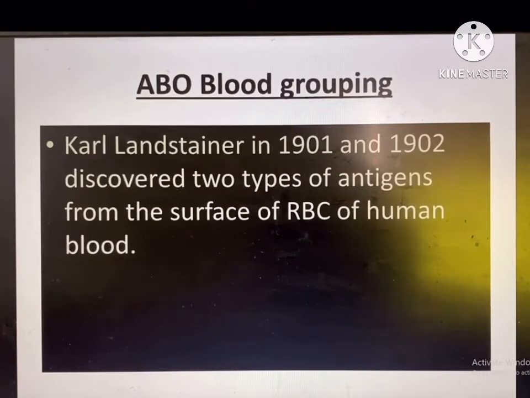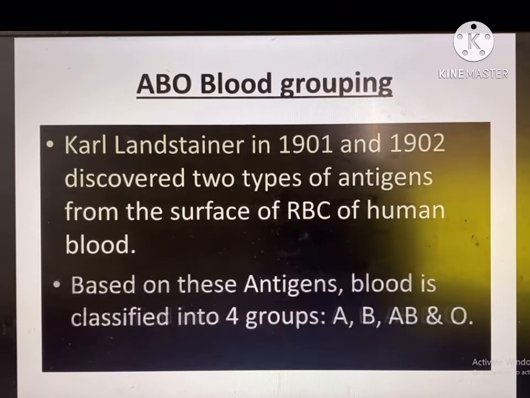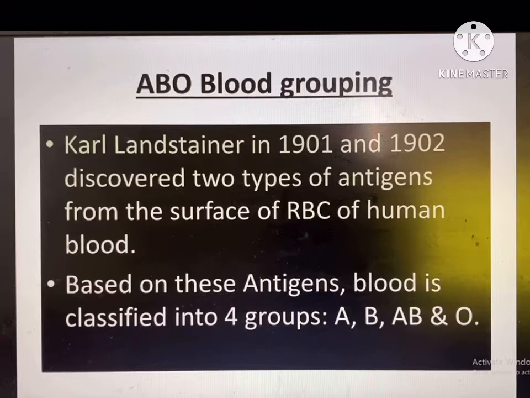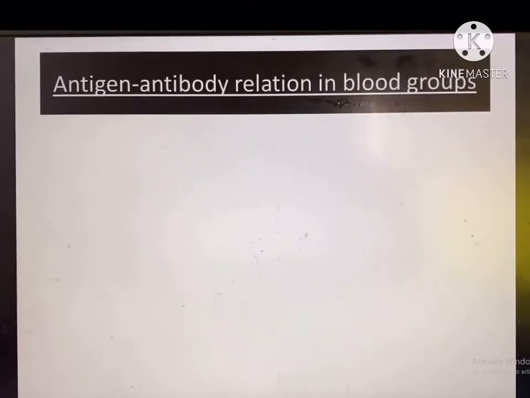Here you see Karl Landsteiner in 1901 and 1902 discovered 2 types of antigens on the surface of the RBC of human blood. Based on these antigens, blood is classified into 4 groups: A, B, AB and O. Do you know what antigen and antibody are and their relationship for blood grouping?